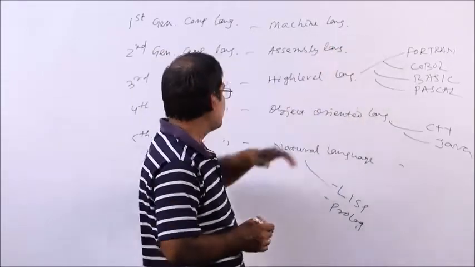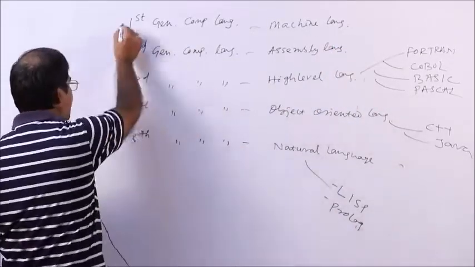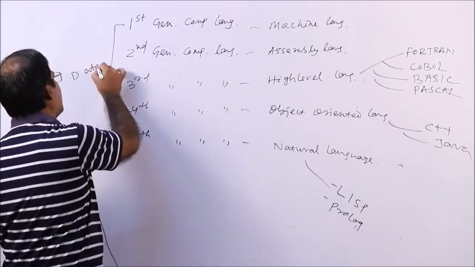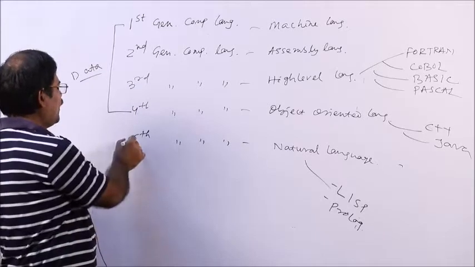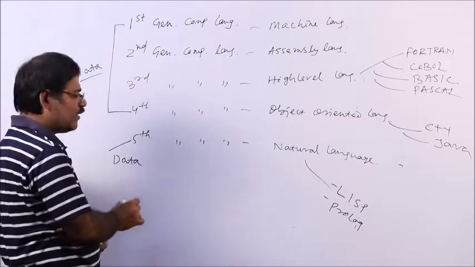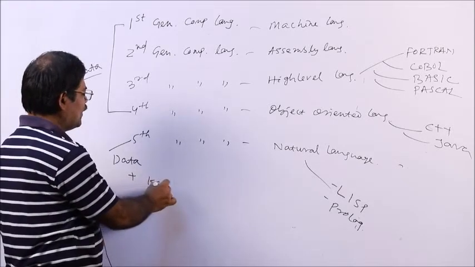So my concept is, from the first generation to the fourth generation of computer language, we have to represent one's data in computer. But nowadays, in fifth generation language, we are representing one's data as well as one's knowledge in computer.